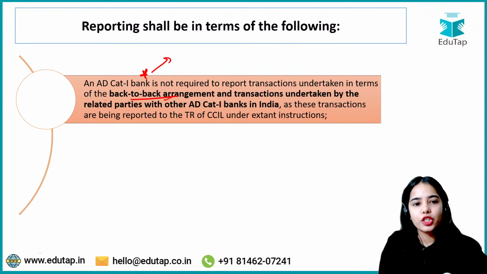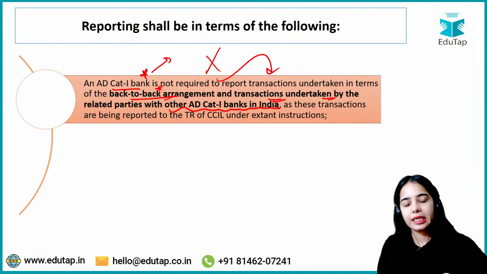So an authorized dealer category 1 bank will not be required to report transactions that are undertaken in terms of the back-to-back arrangement and transactions that are undertaken by the related parties with other authorized dealer category 1 banks in India.